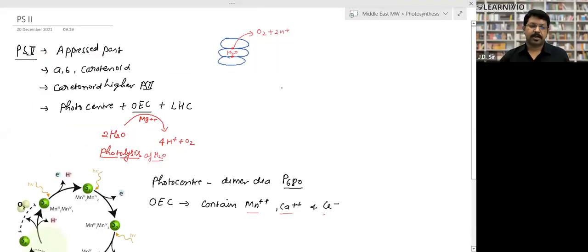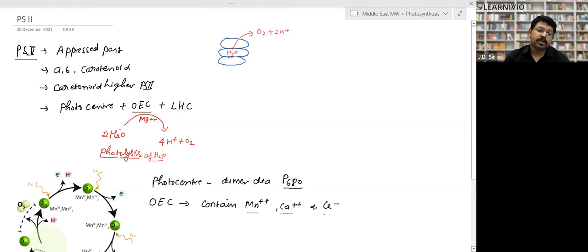The next one is PS2. Photosystem second is found in the operous part. It has chlorophyll A, chlorophyll B, and carotenoids, all in equal amounts. In PS1, chlorophyll A was more; here, all are found in equal amounts. It has more carotenoid than PS1. It has a photocenter, oxygen evolving complex, and light harvesting complex, LHC.